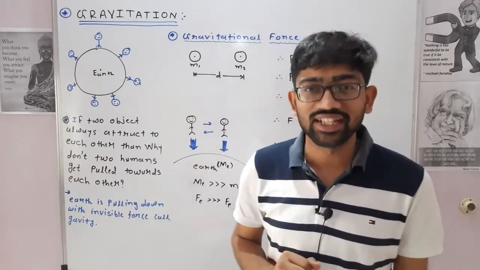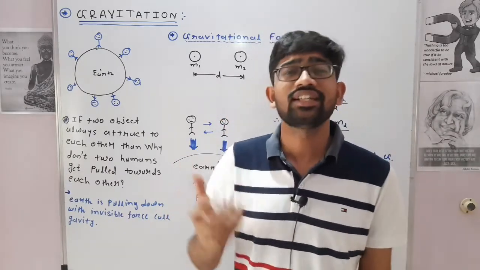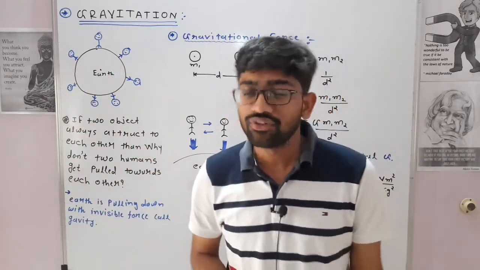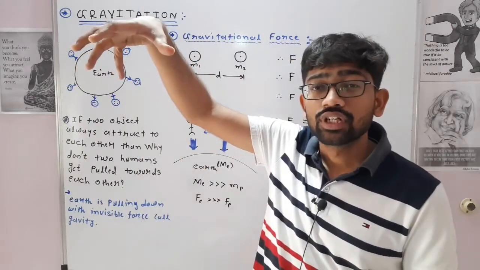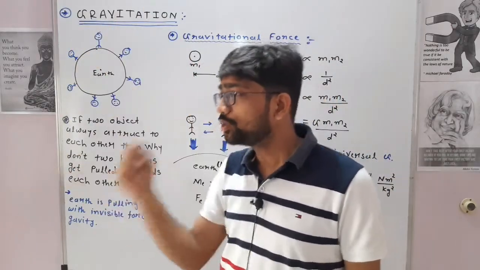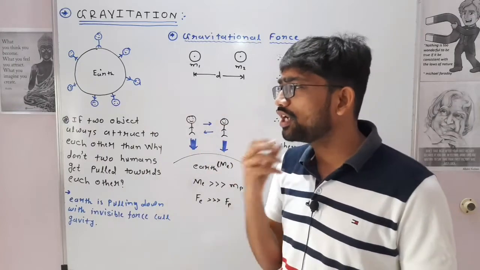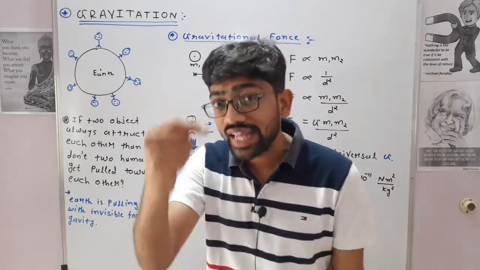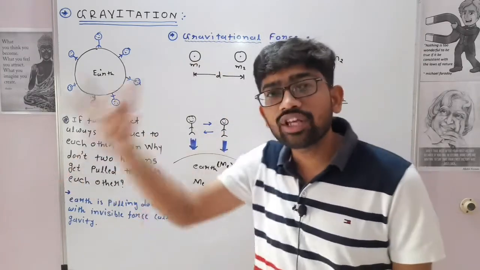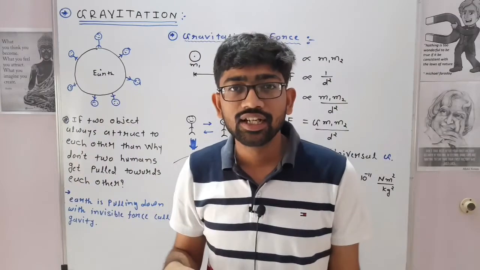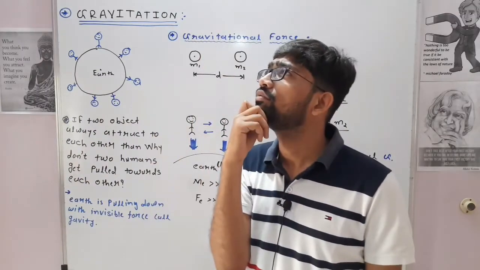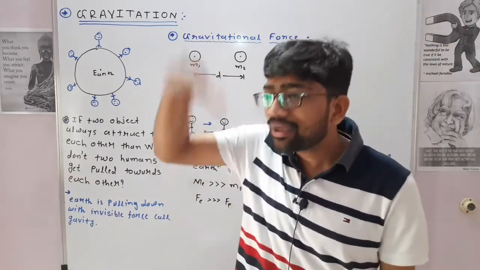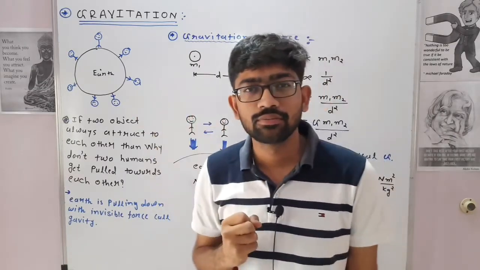There is one story on gravity or gravitation we have already heard. Newton was sitting beside an apple tree and an apple fell down. Because of the falling apple, Newton thought, why did this apple fall down towards the earth? What is the reason behind that? There is one additional question. Every object falls down towards the earth, then why not the moon? Newton asked this question to himself. If the apple falls down, then why not the moon?